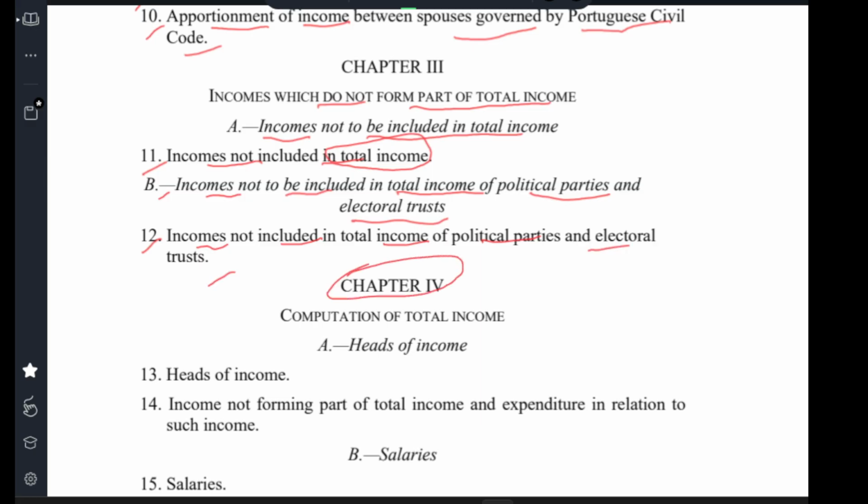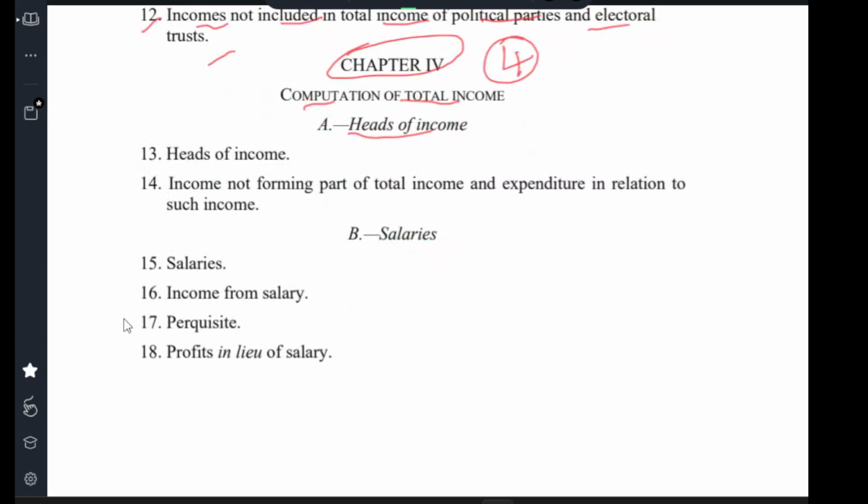Chapter 4, computation of total income. Heads of income. Clause 13, heads of income. Clause 14, income not forming part of the total income, or total expenditure in relation to such income. B, salaries. Clause 15, salaries. Clause 16, income from salary.